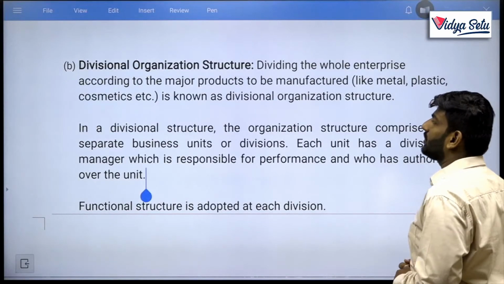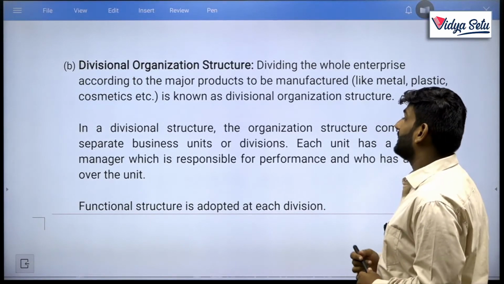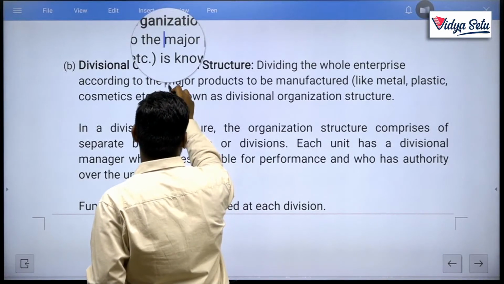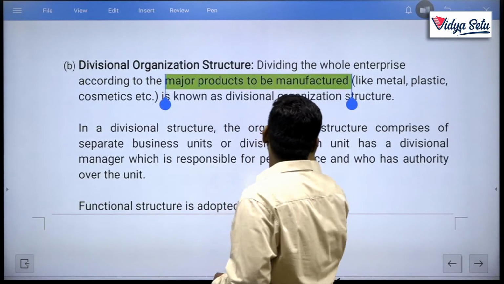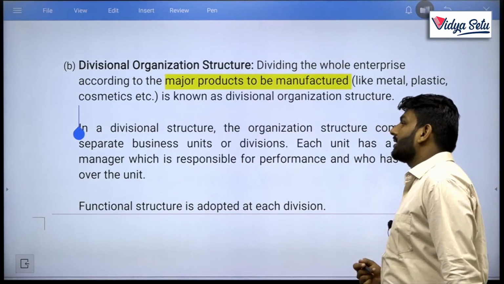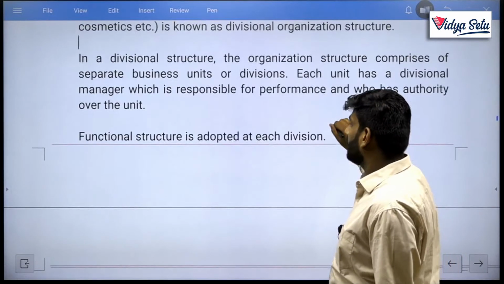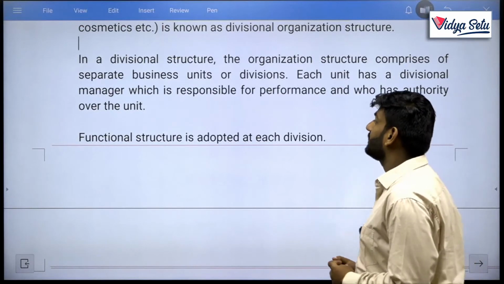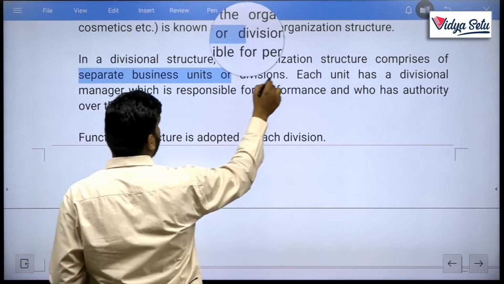Divisional organization structure divides the whole enterprise according to the major products to be manufactured, like metal, plastic, cosmetics, etc. It is known as divisional organizational structure. In a divisional structure, the organization comprises separate business units or divisions. What does that mean, separate business units or divisions?